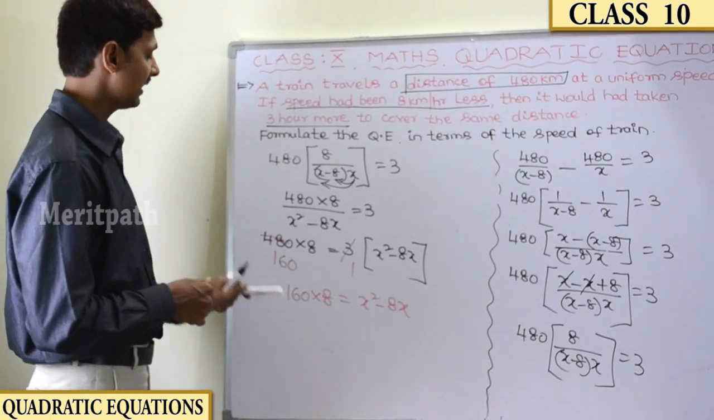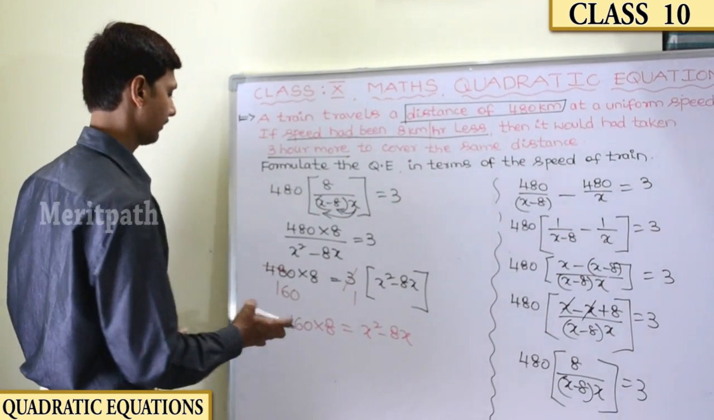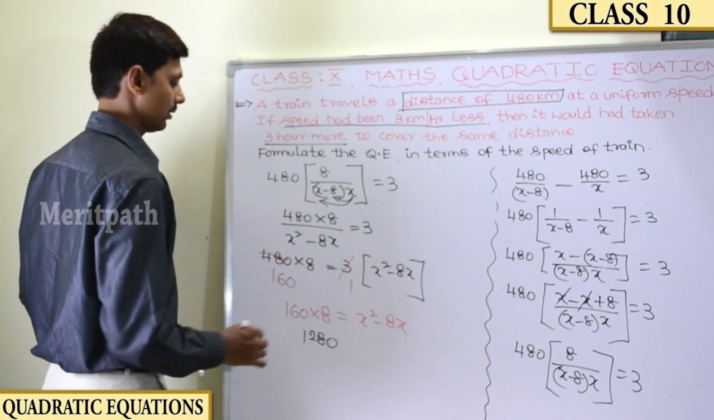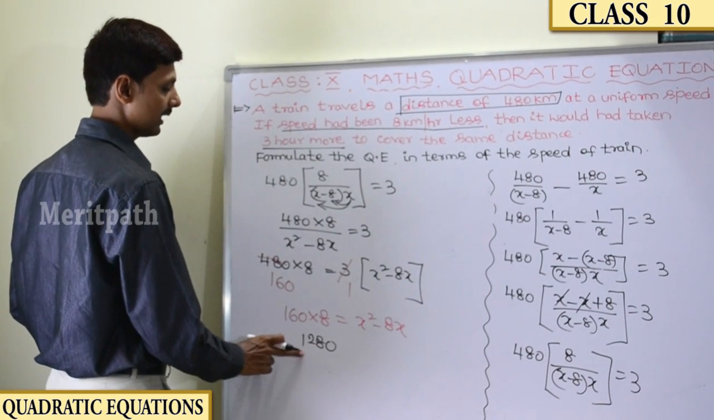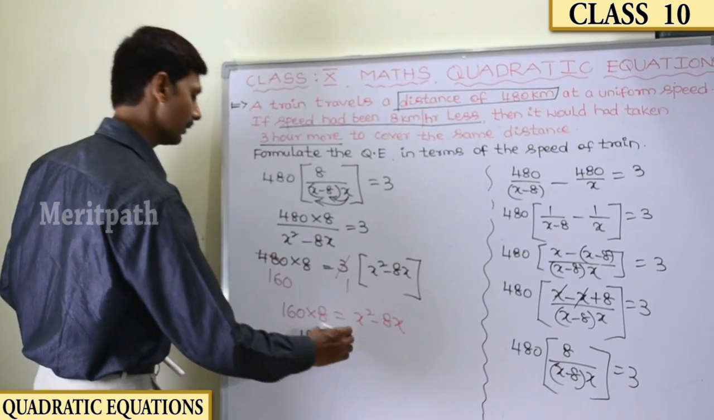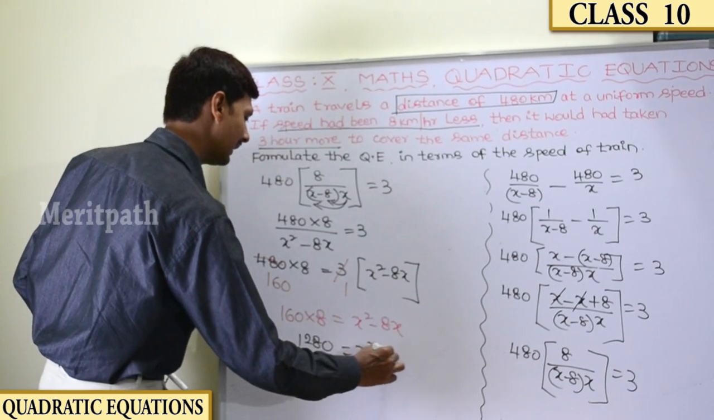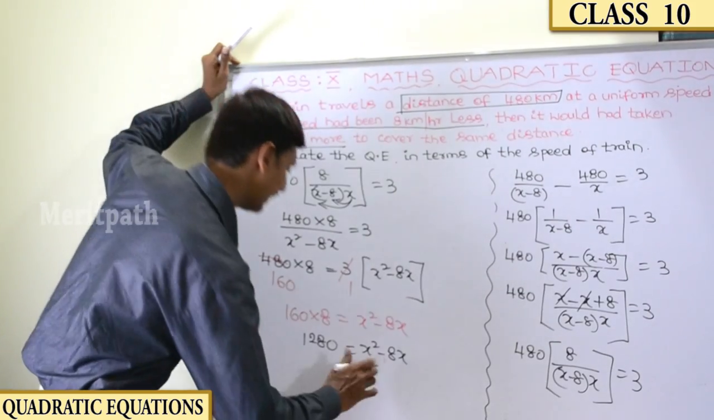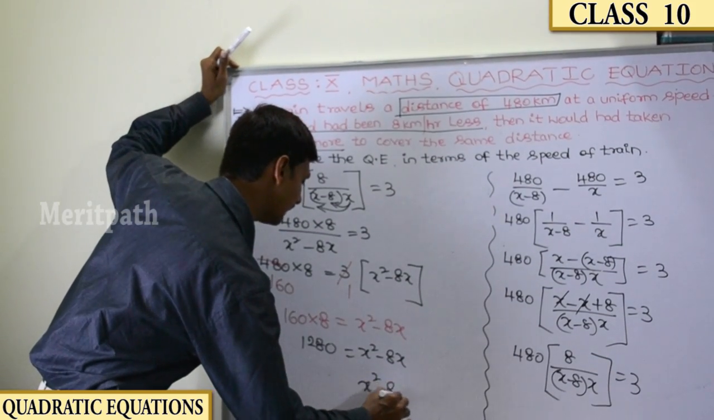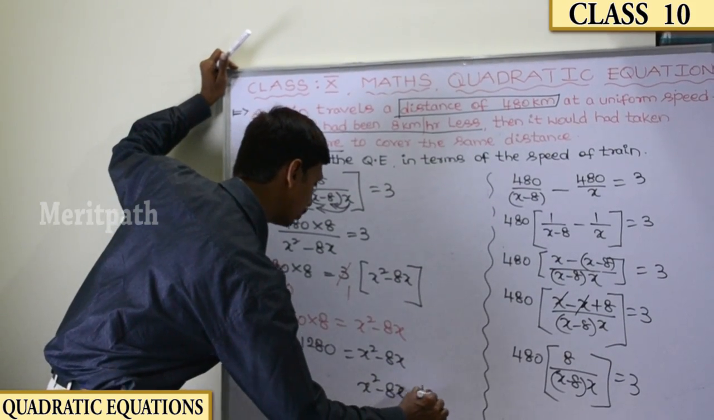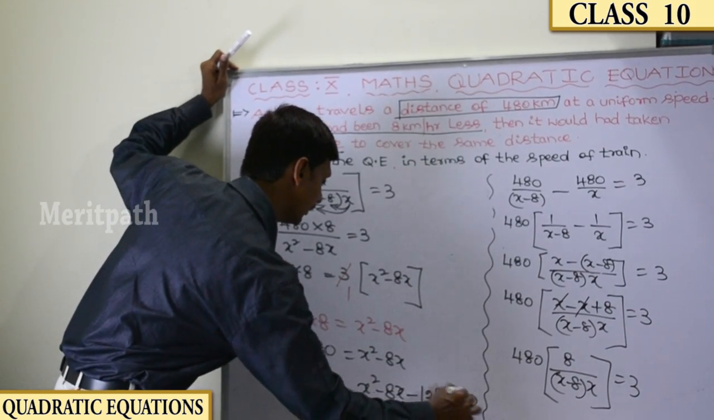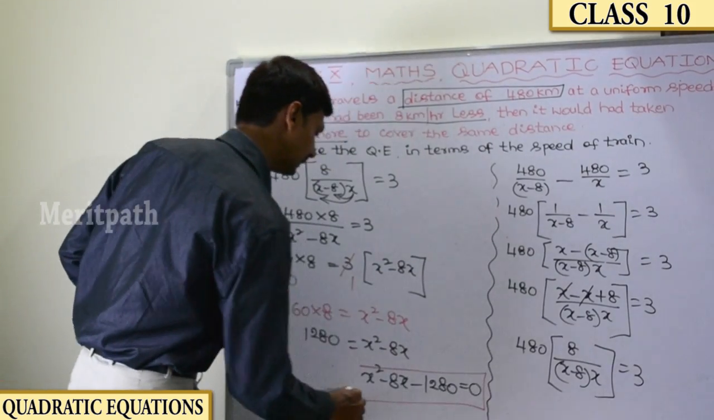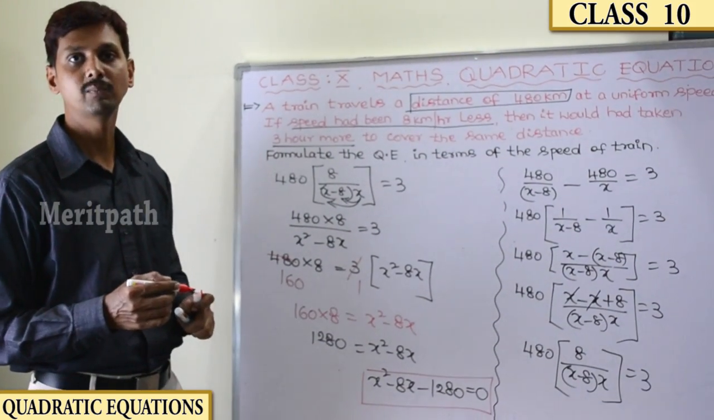Here we'll multiply these two numbers, and we get 1280 equals x square minus 8x. Let us transpose this to the right hand side. It becomes x square minus 8x minus 1280 equals 0. Here it is, the quadratic equation which is in the form of ax squared plus bx plus c.